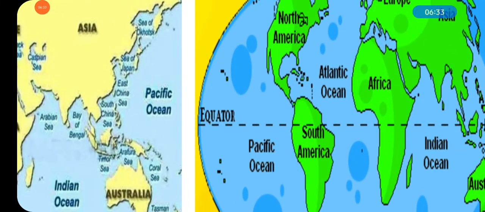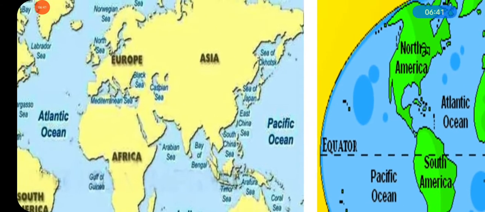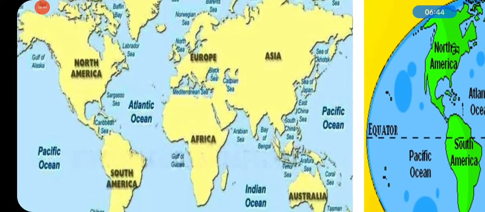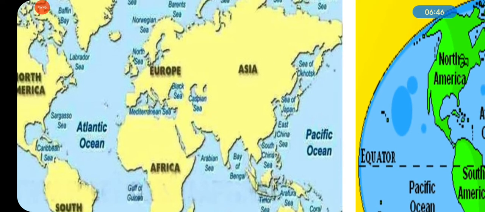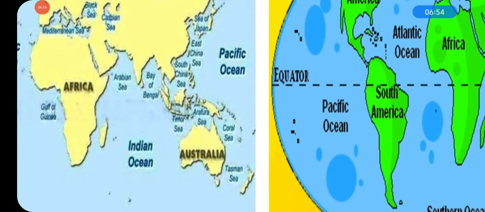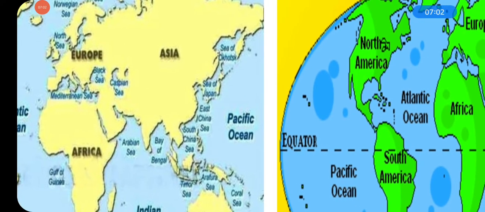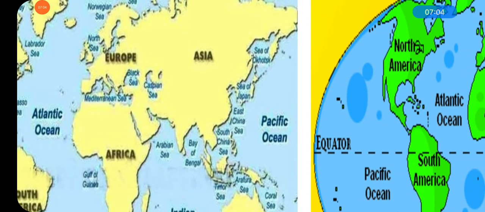And this is the size of Atlantic Ocean. Observe which is the biggest and which is the smallest ocean. And one more thing, here you can see the location of many seas: Caspian Sea, Black Sea, Mediterranean Sea, Arabian Sea, Bay of Bengal. Bay of Bengal is also a sea. East China Sea, Sea of Japan. So now observe and answer, name only one sea that is surrounded by land on all sides.